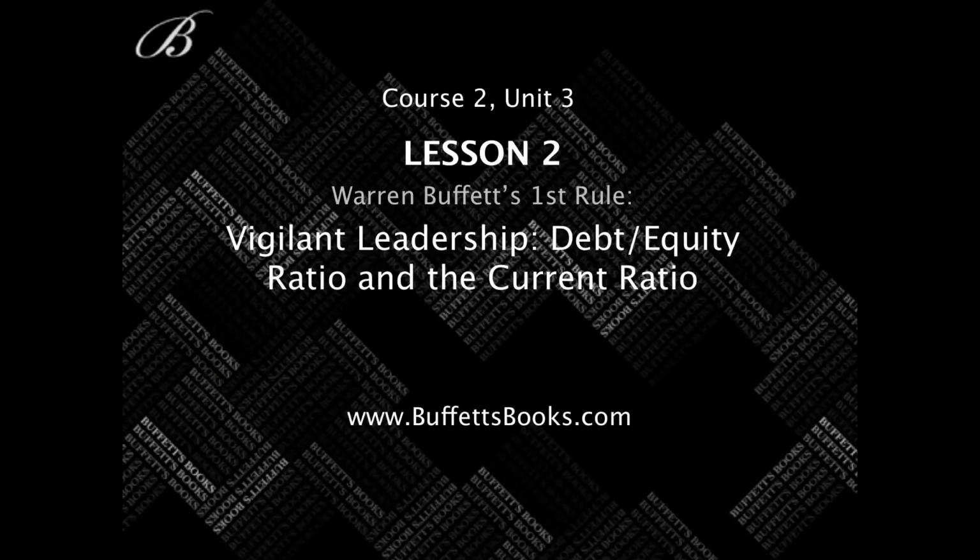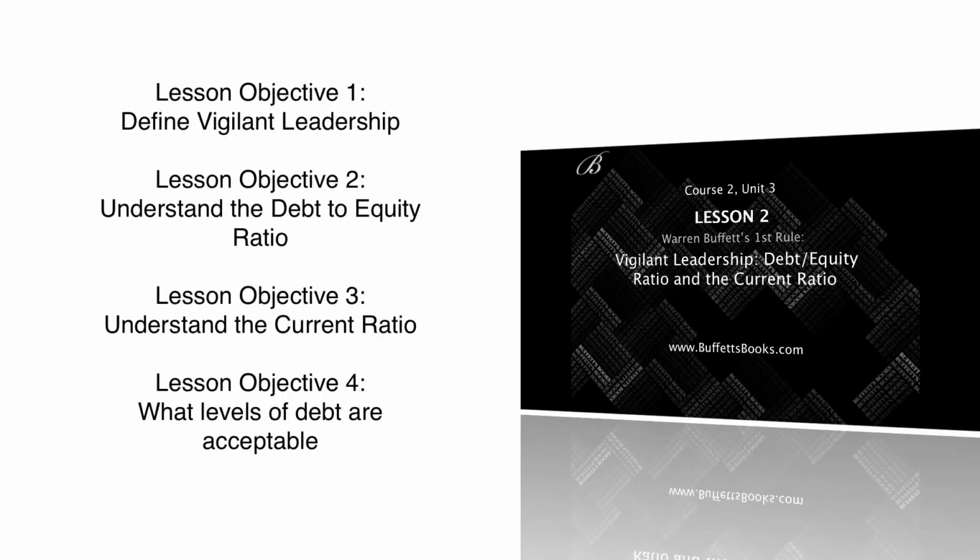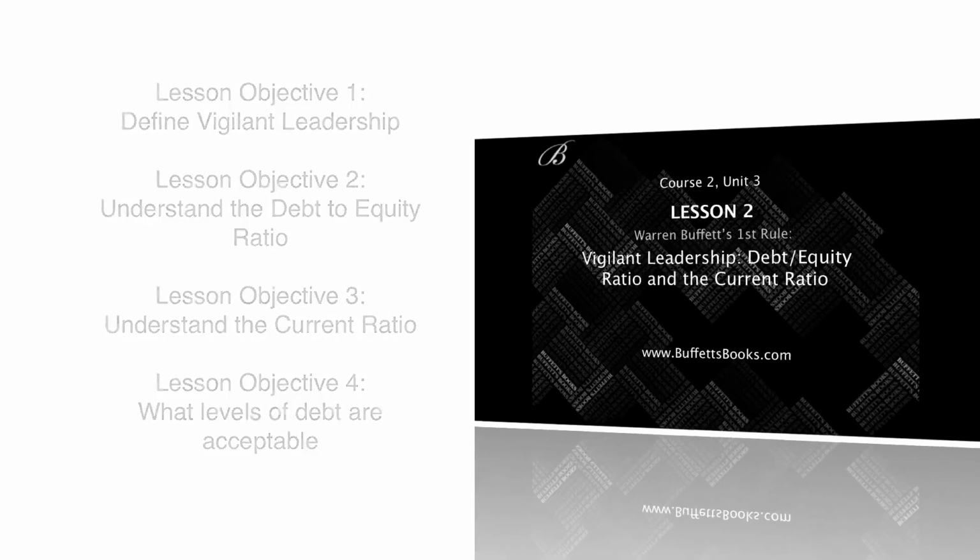Welcome to Course 2, Unit 3, Lesson 2, Warren Buffett's First Rule, which we're going to be discussing vigilant leadership and understanding debt-to-equity ratio and the current ratio. In this lesson, we have 4 lesson objectives. The first lesson objective is to define vigilant leadership. The second lesson objective is to understand the debt-to-equity ratio. The third lesson objective is to understand the current ratio. And the fourth lesson objective is to understand what levels of debt are acceptable.